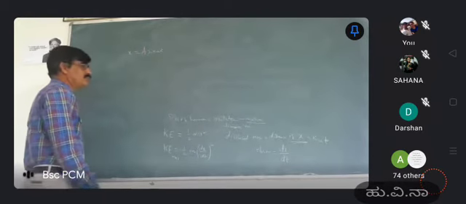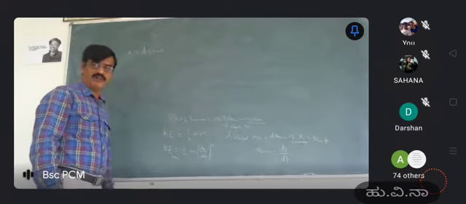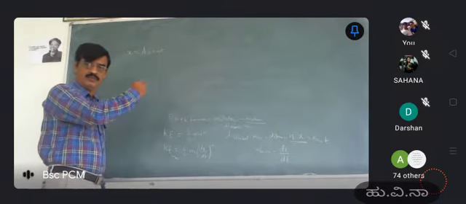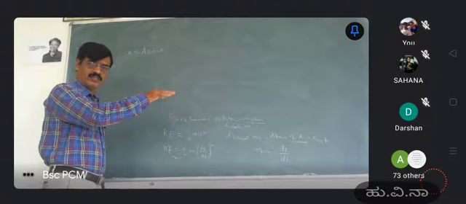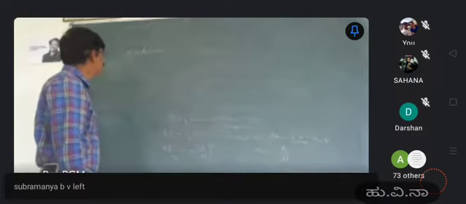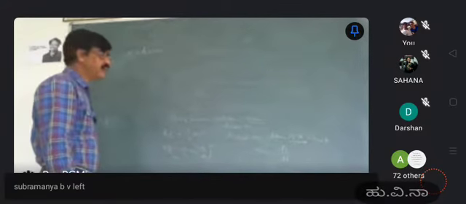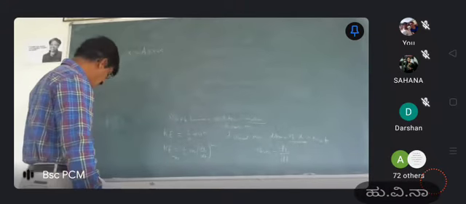This is the displacement of the simple harmonic oscillator when it has moved to a displacement of x in some time t seconds.